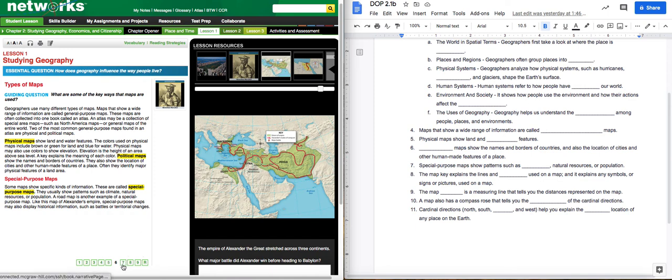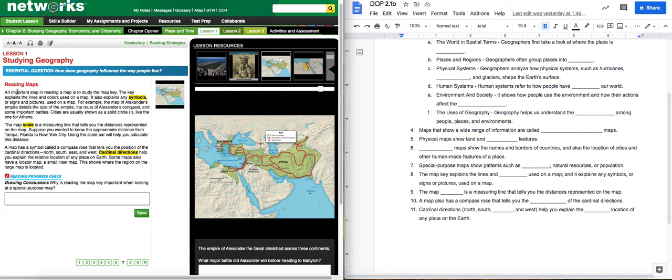We got a little bit more to do here. Clicking over here, it says, an important step in reading a map is to study the map key. The key explains the lines and, fill in your blank, colors used on a map. It also explains any symbols or signs in pictures. So what is the big, huge red star? Oh, that's where a battle happened.